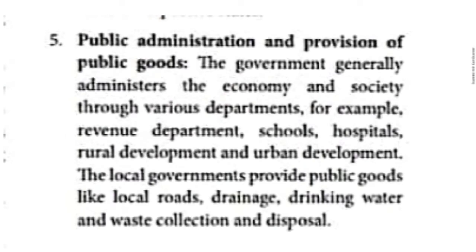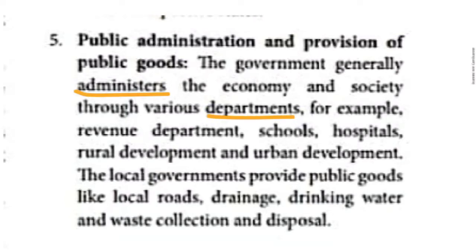The next one, fifth one, public administration and provision of public goods. So this one is also easy only, children. Easily you can understand. The government generally administers, in the sense ruling. Administer, what is the meaning? Ruling. Okay, ruling the economy as well as society through various departments. Various portfolios are there, portfolios in the sense departments.